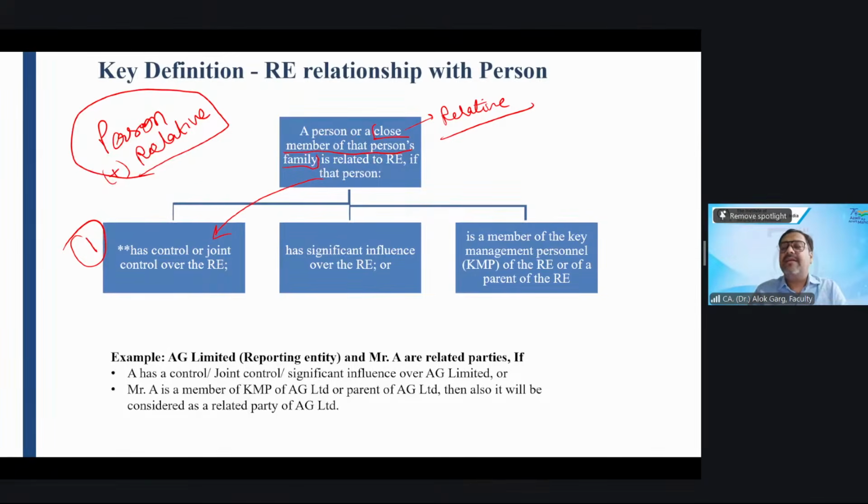Mr. A has a joint control over AG Limited. For example, Mr. A and friend of Mr. A, who is Mr. B, right? So Mr. A and Mr. B have a joint control over AG Limited. Tell me, who is related party to AG Limited?